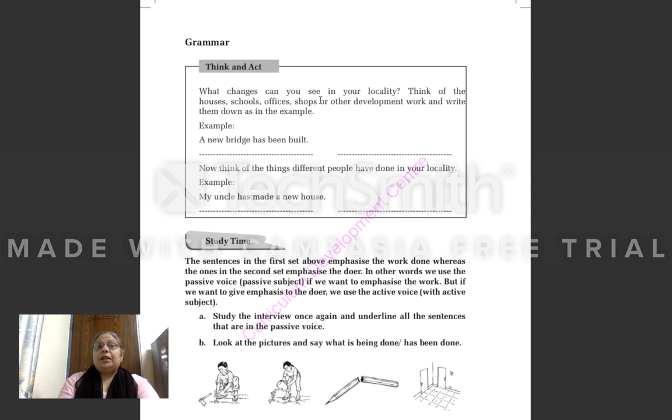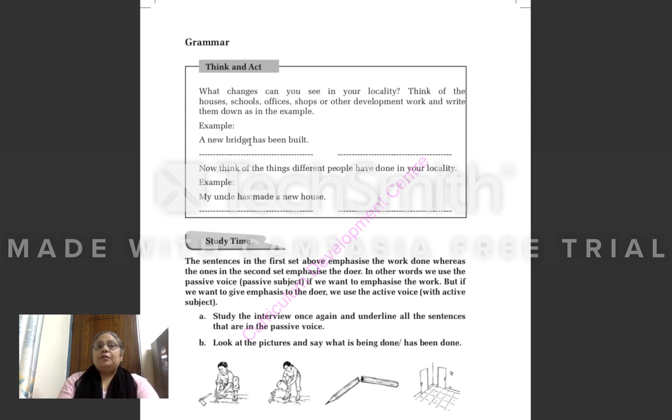So here you can take the help of your parents also because you might not have seen any changes. Your parents must have seen the changes, like how the houses were before and now the houses are totally developed. Before there were kacha houses. How the schools were before, now you are having mostly smart schools. So you can take the help of your parents in this.